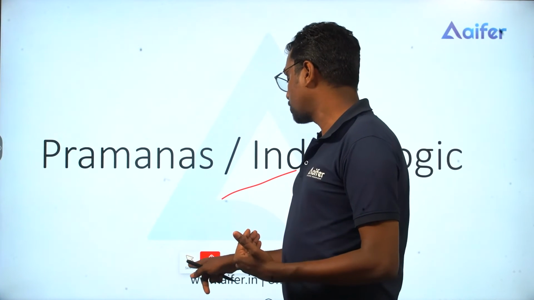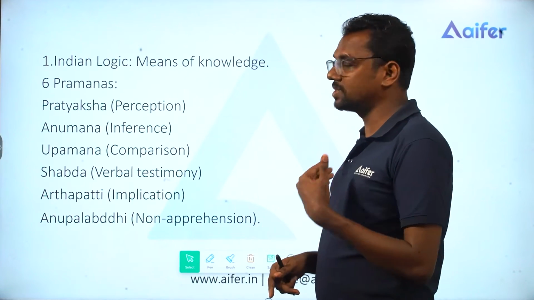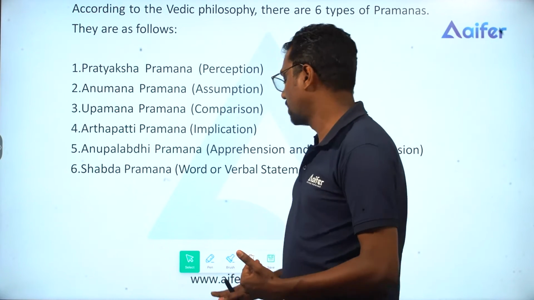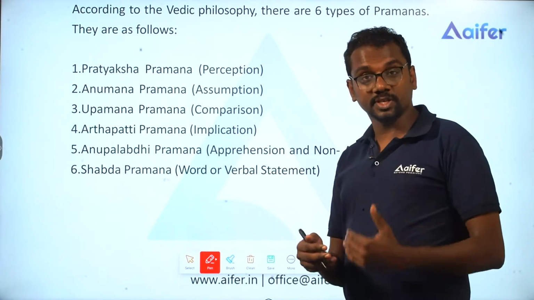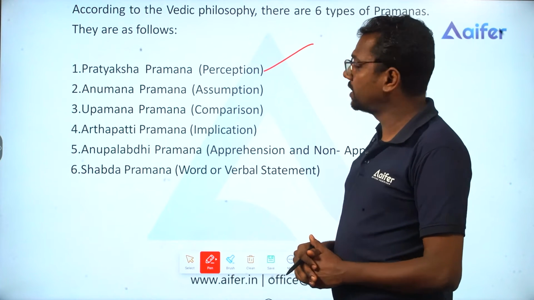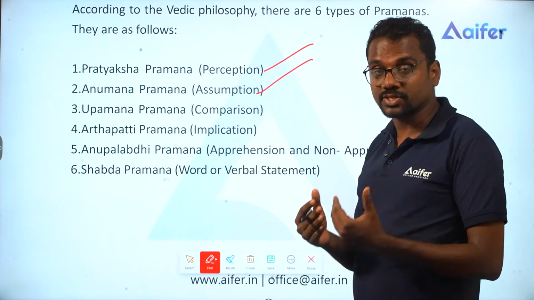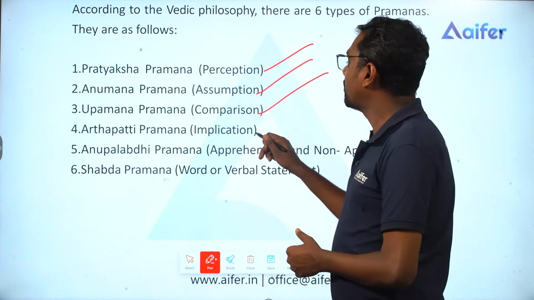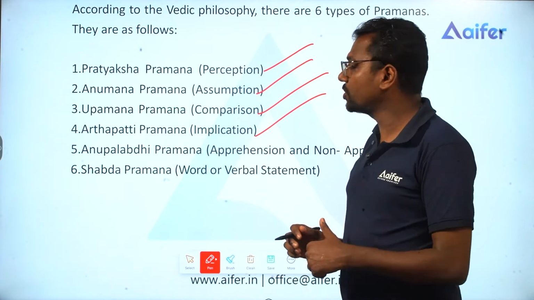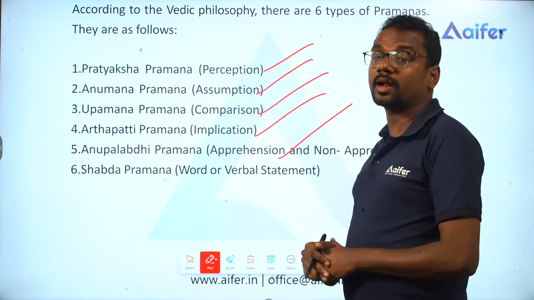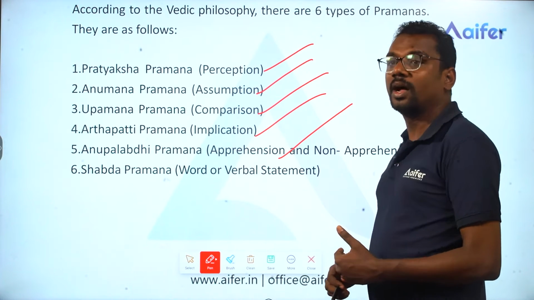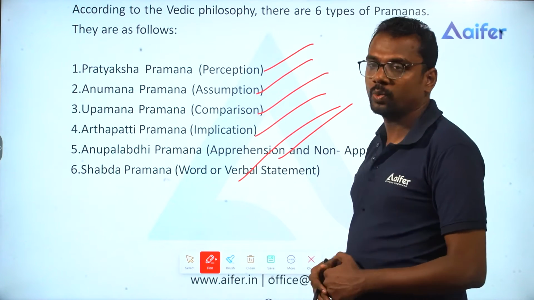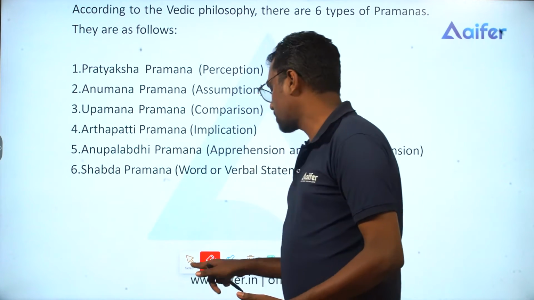As per Indian logic, we have 6 types of Pramanas. Firstly, we have the Pratyaksha Pramana or perception. Then we have Anumana Pramana or inference. Then we have Upamana Pramana or comparison. Then we have Arthapatti Pramana or implication. Then we have Anupalabdhi Pramana or non-apprehension. And finally we have Shabda Pramana, word or verbal statement. So let's try to understand each of the Pramanas.